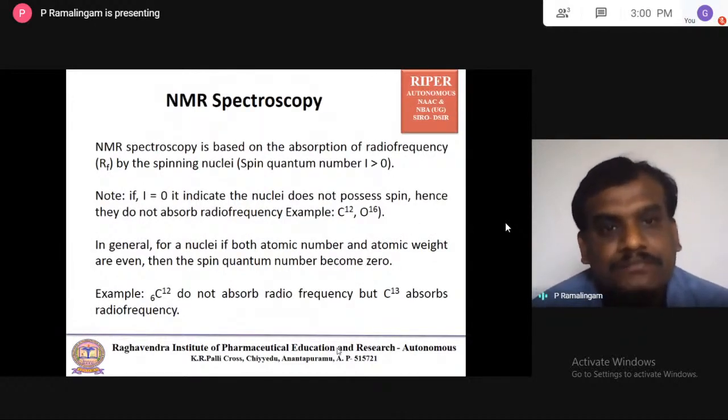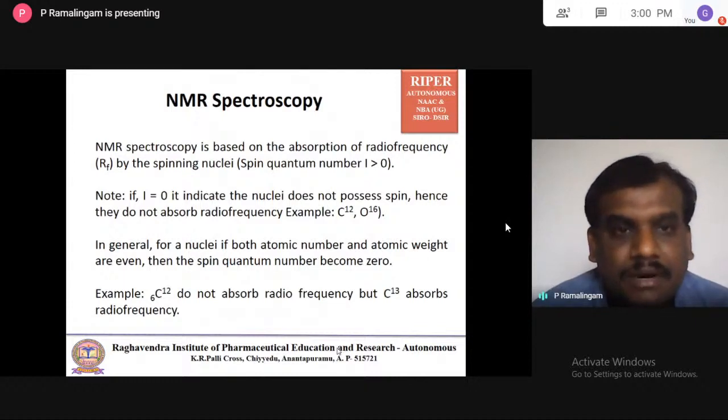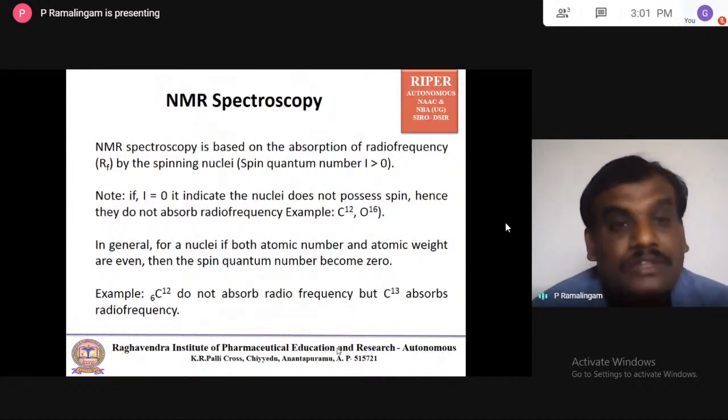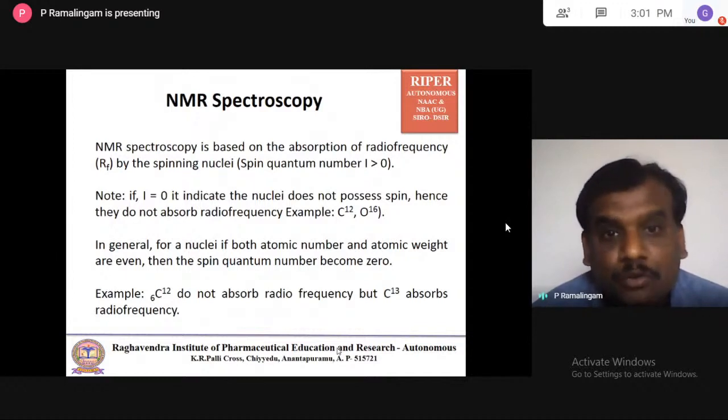It's NMR spectroscopy. And every one of you is aware of what NMR is. NMR means nuclear magnetic resonance spectroscopy. So this spectroscopy is based on the absorption of radio frequency by the spinning nuclei. This point number one is very important. When your molecule is exposed to a radio frequency under the magnetic field, the molecule is comprised of several atoms. Atom means inside nuclei, outside we have electrons. So here we are speaking about the spinning nuclei, which consists of the proton and neutron. So that spinning nuclei will absorb radio frequency under the magnetic field.